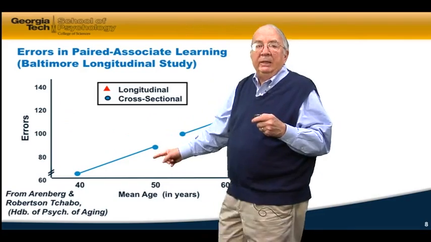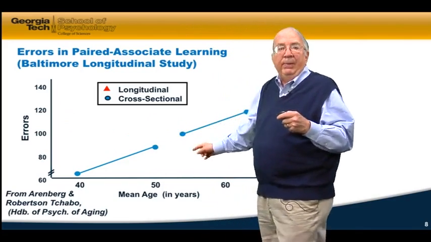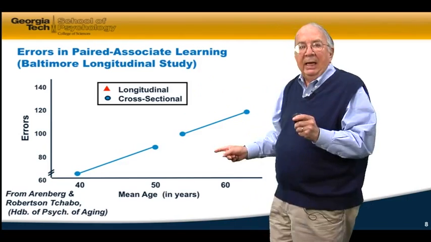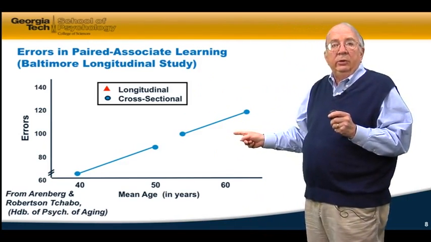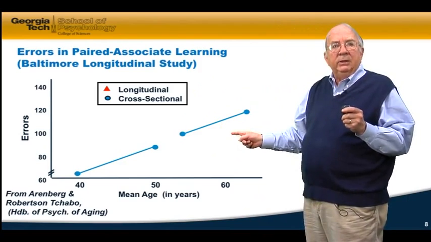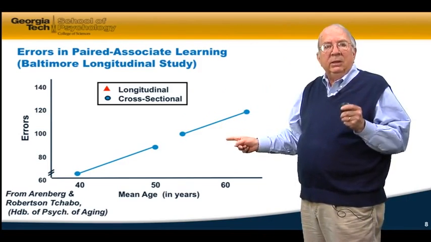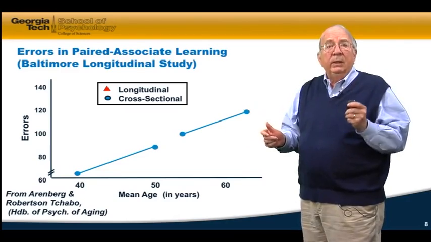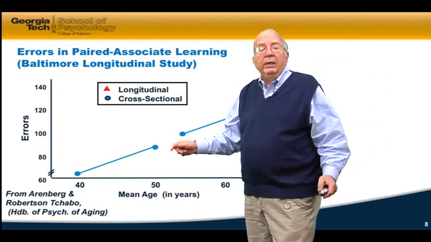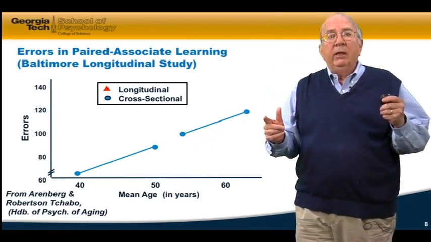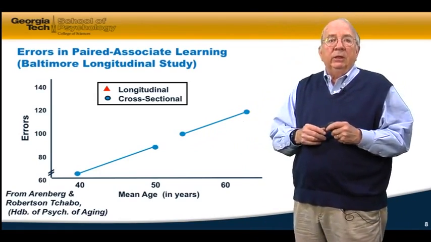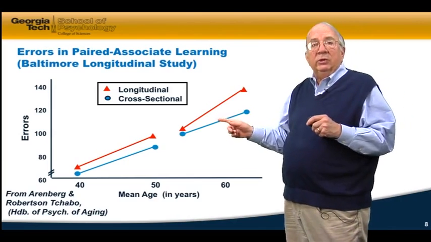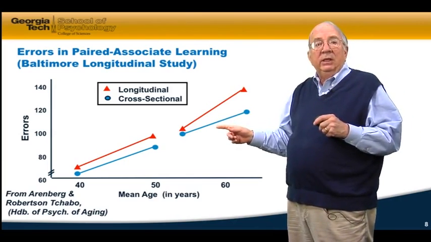You can see that as you grow older, you make more errors. If I compare cross-sectionally 40 to 50-year-olds and 55 to 65-year-olds, I get these increases in errors due to age. Well, is it due to age? Now let's look at the same comparisons, 40-year-olds to 50, 55 to 65, in the same people. So here we have 4 different groups. Now we're going to have just 2 groups, and we're going to look at the data longitudinally rather than cross-sectionally. And what I find is pretty much the same thing. So with longitudinal studies and with cross-sectional studies, we find the same things.